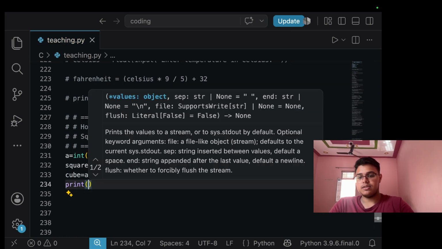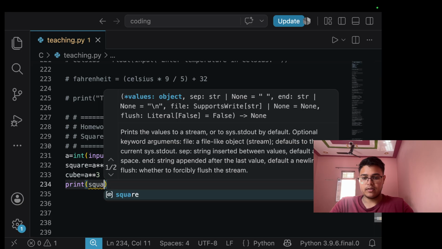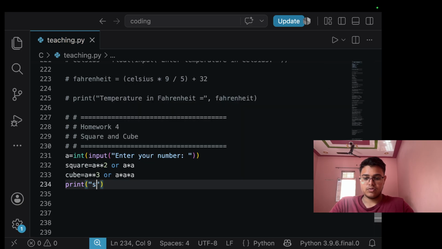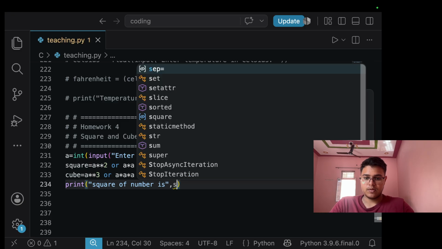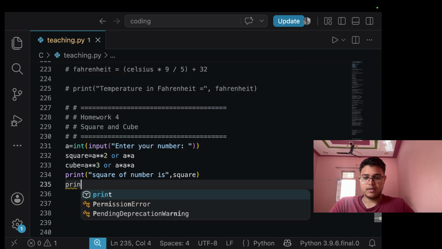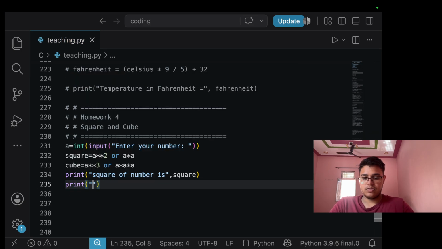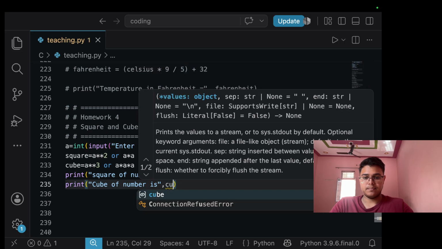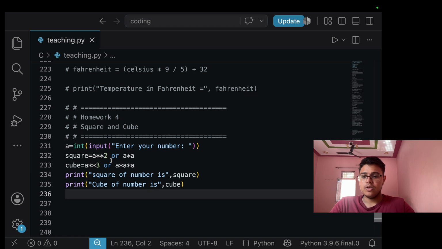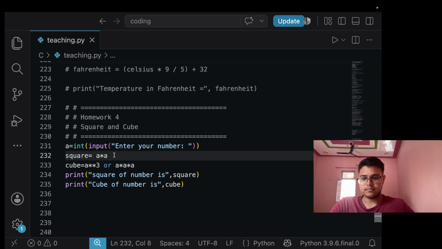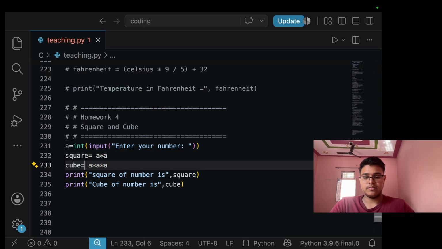Okay, at last we will just print square of number is square, print cube of number is cube. Yes, so I'll use this. I'll just run this one and this one.